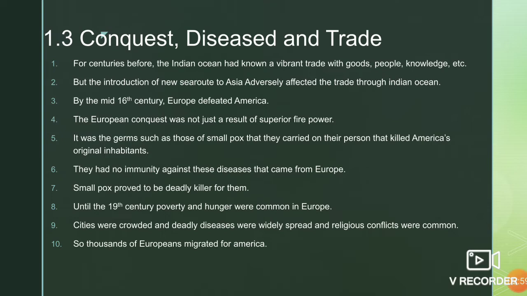The European conquest was not just a result of superior firepower. It was the germs, such as those of smallpox, that they carried on their person that killed America's original inhabitants. Americans had no immunity against this disease that came from Europe. Smallpox proved to be a deadly killer for them.